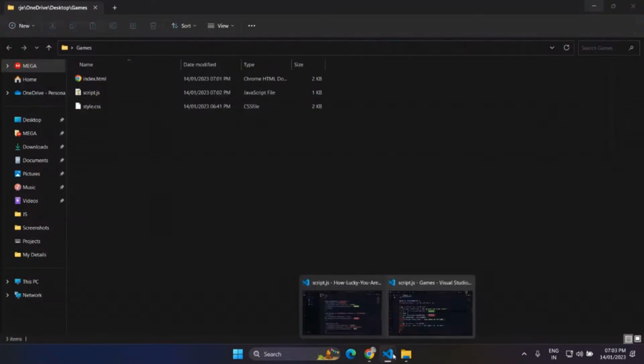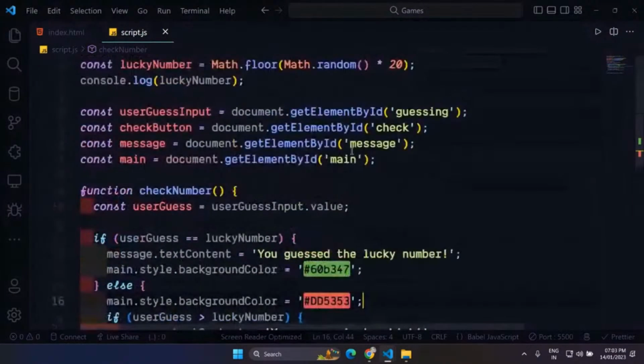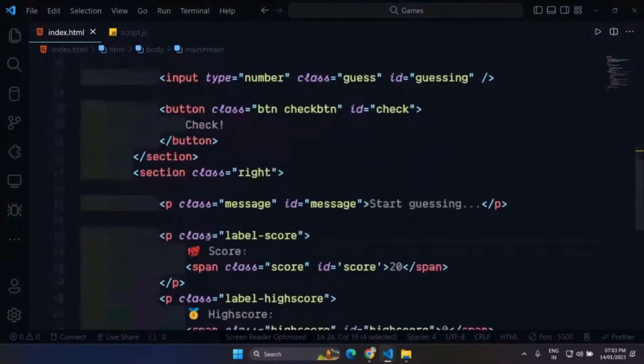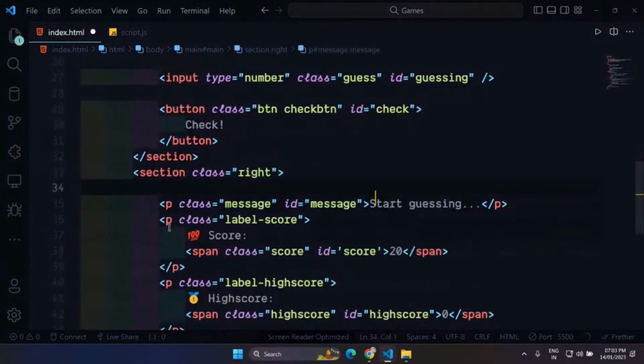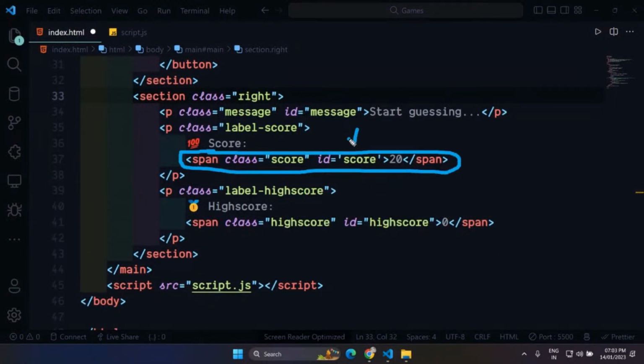And now the next thing, we have everything set up here. About the score, we also need to decrease the score every time the user guesses the wrong number. So let me get the score element. This is the span here with the ID of score. Let me get this span first of all.